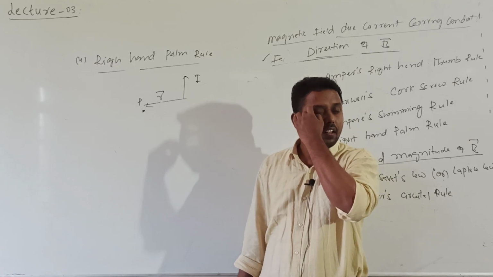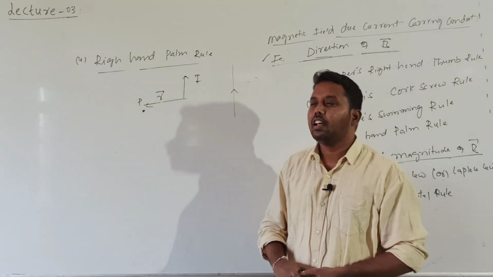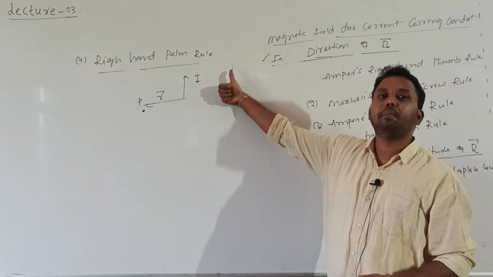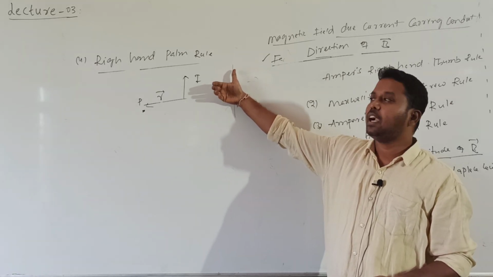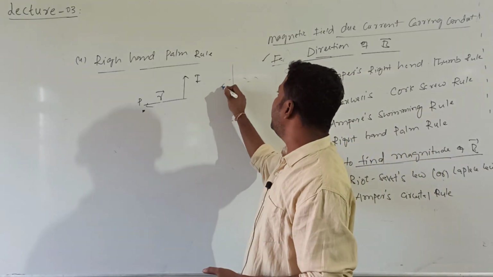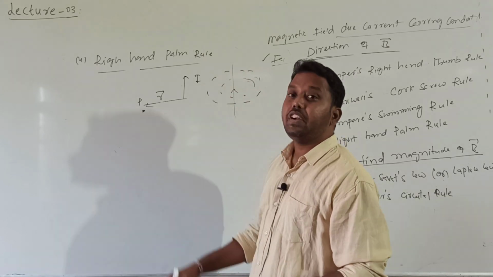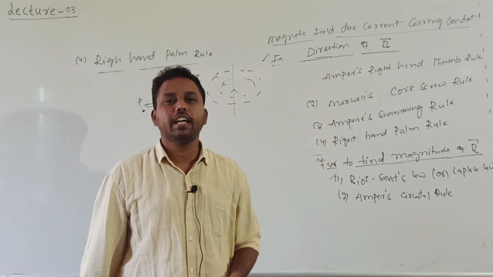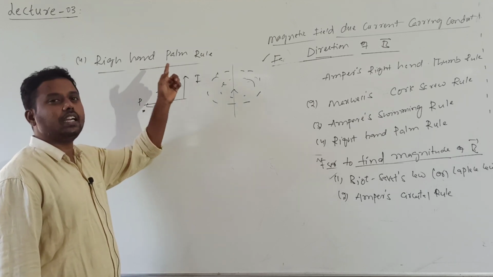Are you getting it? So if the current is passing, let us check. If I apply the right hand thumb rule, this is the direction of the current and my curved fingers are indicating the direction of field lines. So field lines are clockwise or anti-clockwise. So field lines will be of anti-clockwise direction. Are you getting that? So this will give you the right hand palm rule.